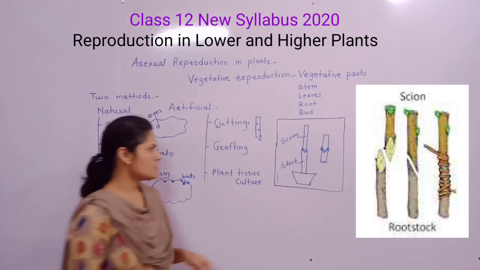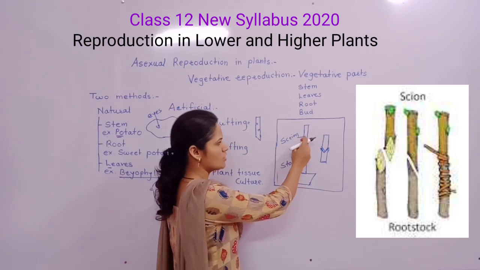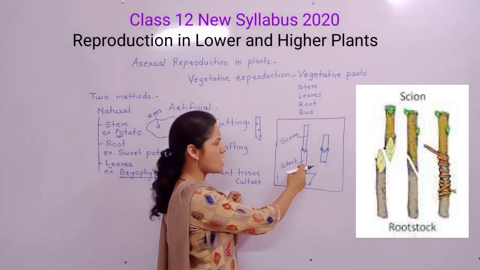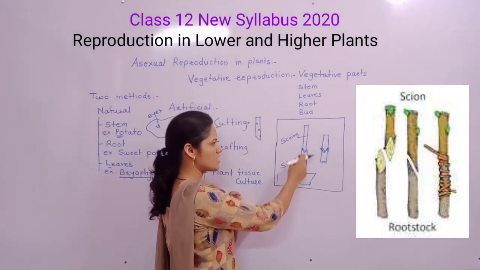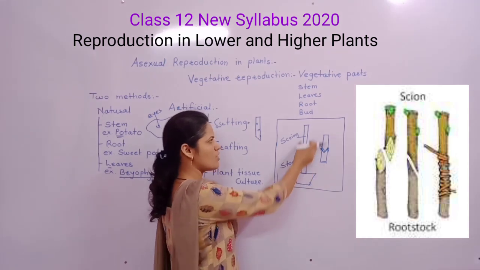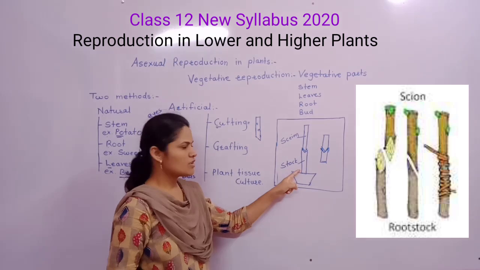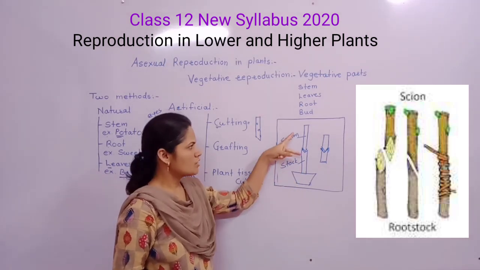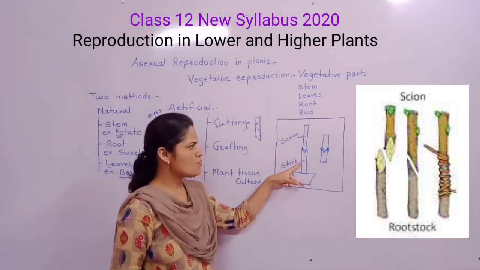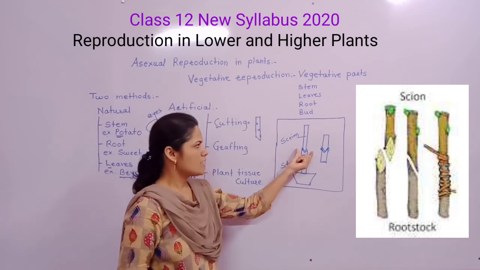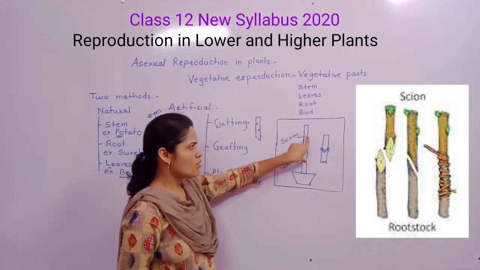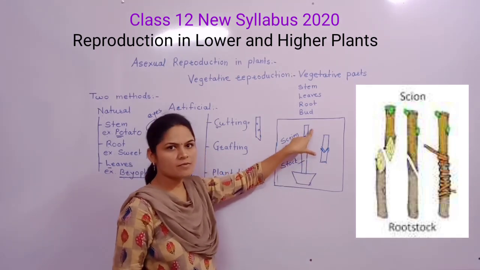Grafting is a technique in which two plant parts are joined in such a manner that they grow as a single plant.